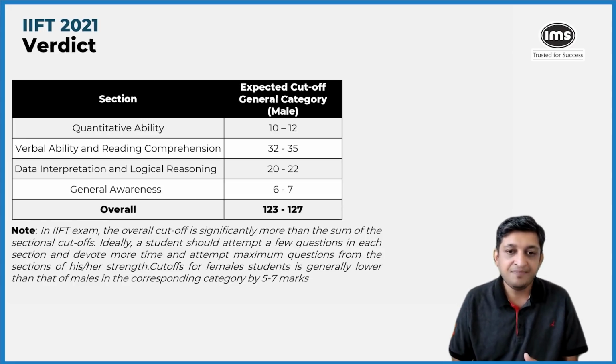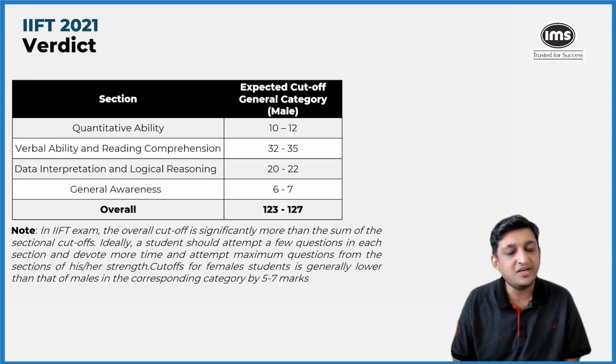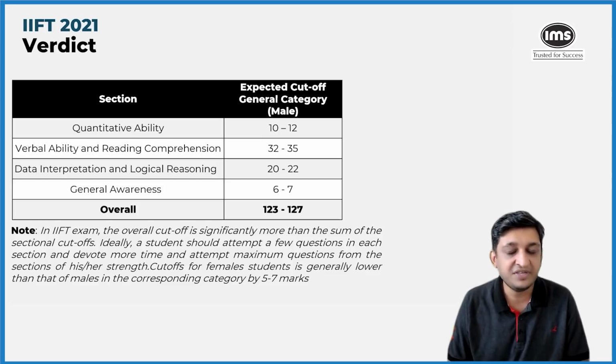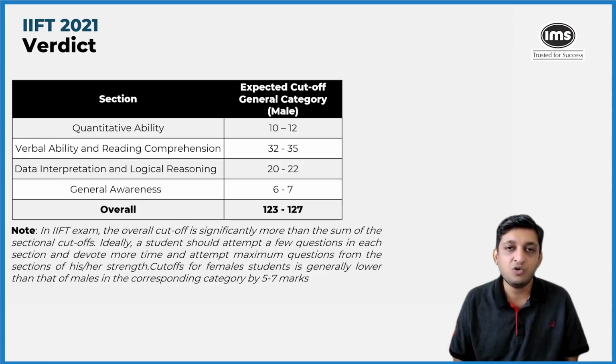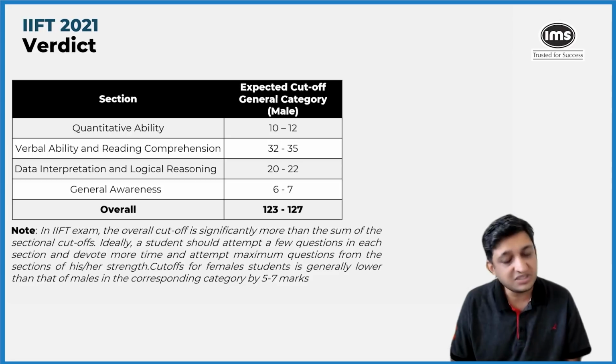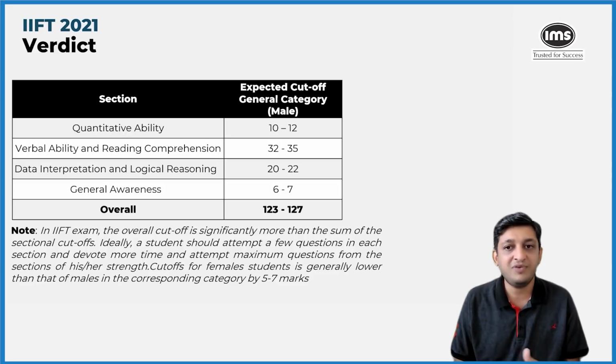Now, if you look at the cutoffs corresponding to female students, that would be around 5 to 7 marks fewer compared to what we have given here. If you are looking at cutoffs for OBC students, that might be somewhere around 105-ish marks. And for SC, ST students, it might be somewhere in the 80s. So that is the estimate that we have. But again, your composite profile is what matters the most, and on the basis of your composite profile, it would be decided if you are to get a call or not.